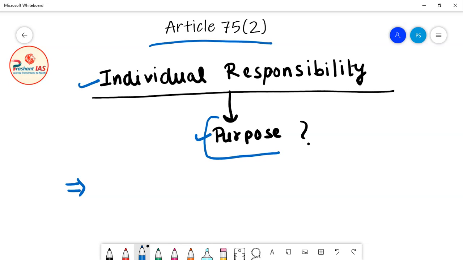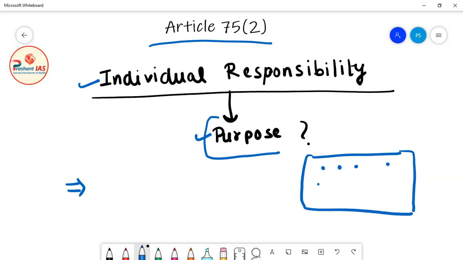Now I will explain it to you with the help of an example. In our previous example, I took the example of the Council of Ministers. Let's suppose that this rectangle is the Council of Ministers, and all these blue dots are ministers, including all three categories of ministers, and this red dot is the Prime Minister of India.